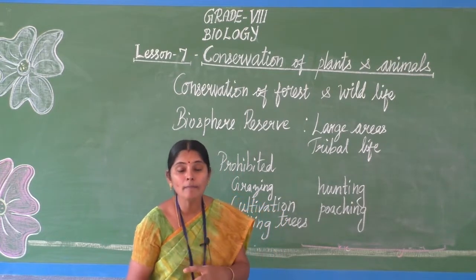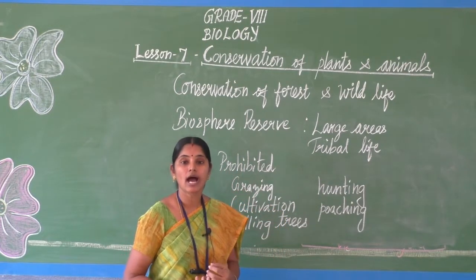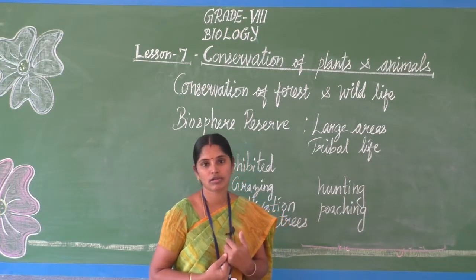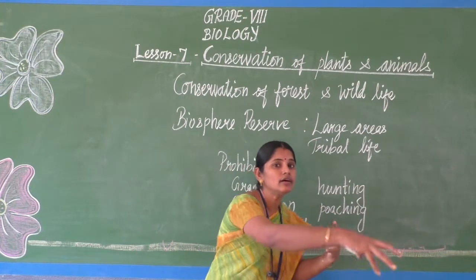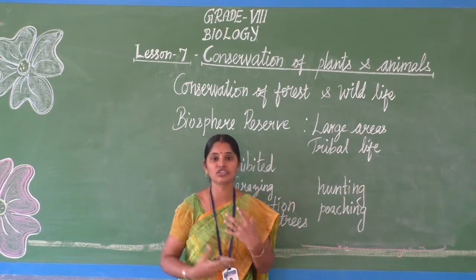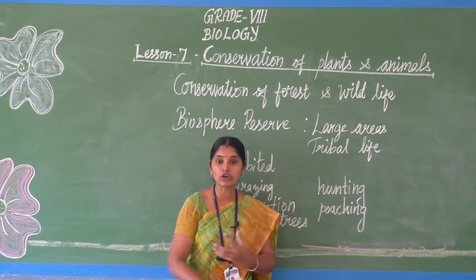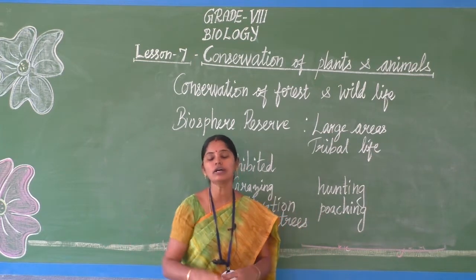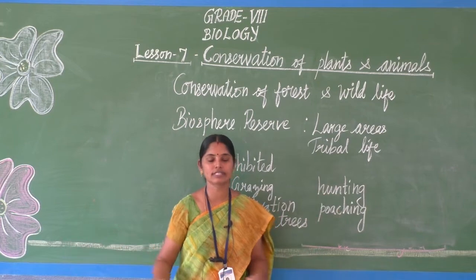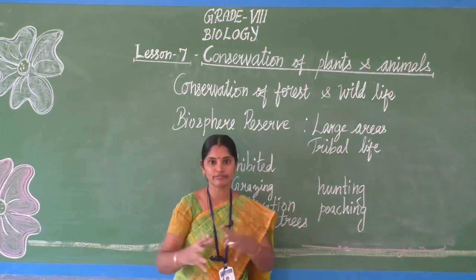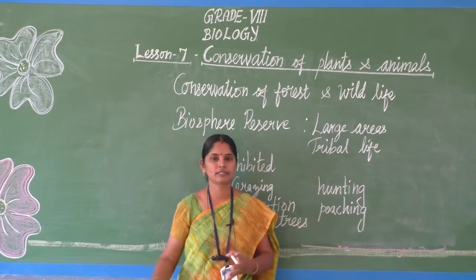Our government thought wide and established many rules. They govern a vast region which has wildlife, the ecosystem which has all the diverse biodiversity in nature. Bio means life, diversity means all the living things, maybe plants or animals.